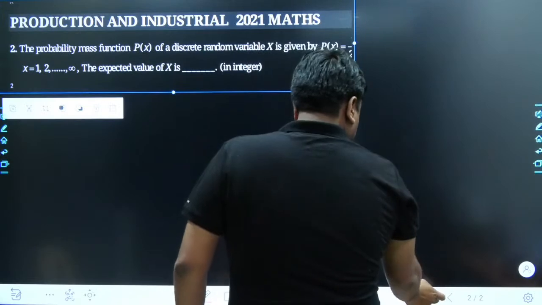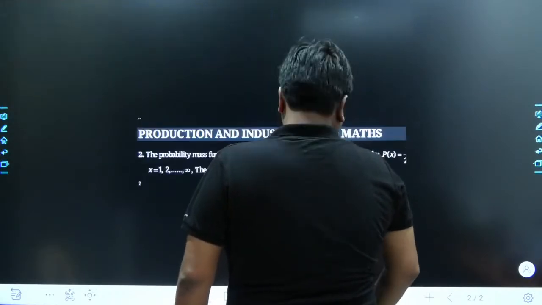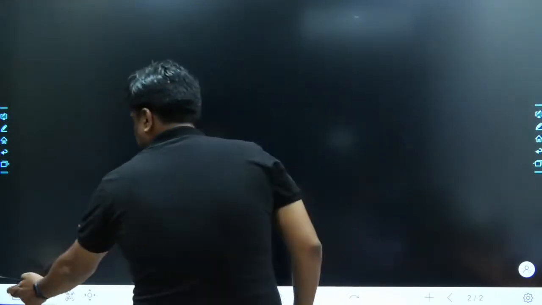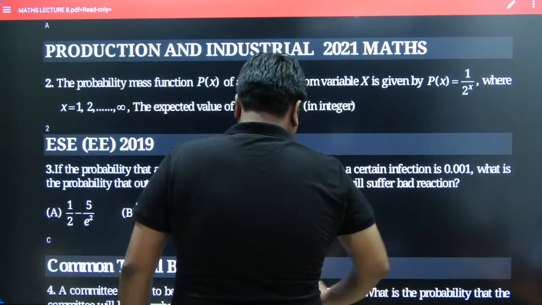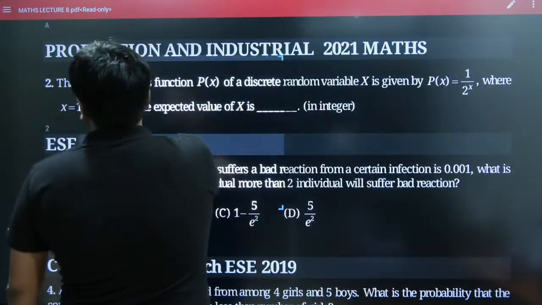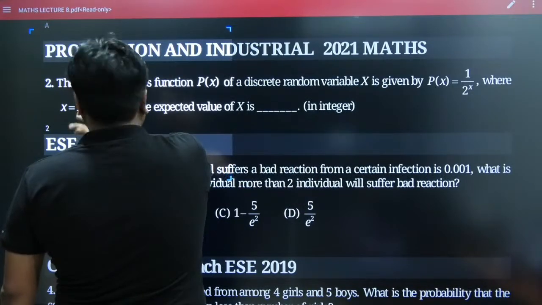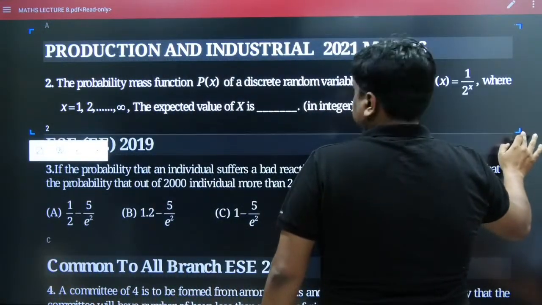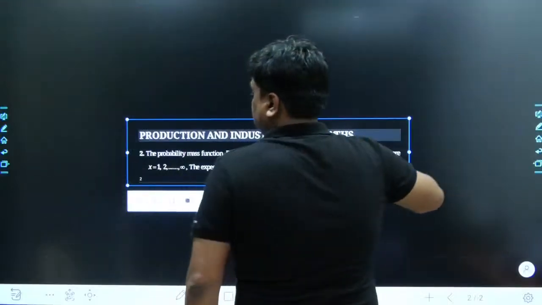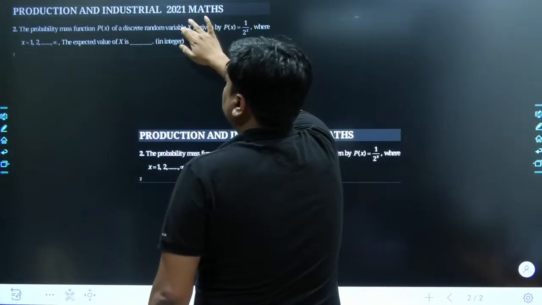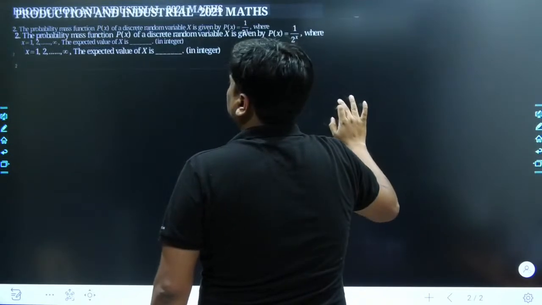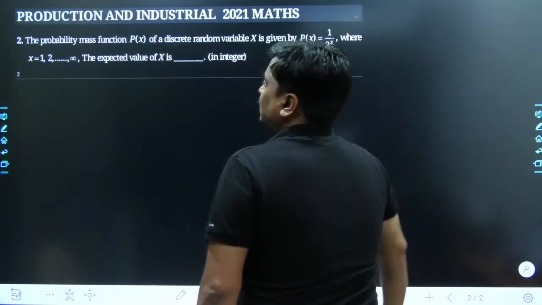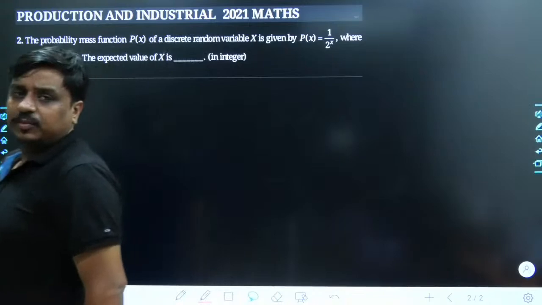Anyways, just a minute. So it is a problem from production engineering. Let me copy this problem completely. So by watching this problem, I would expect that within 2 minutes, you guys would be able to tell me the exact answer for this given problem.